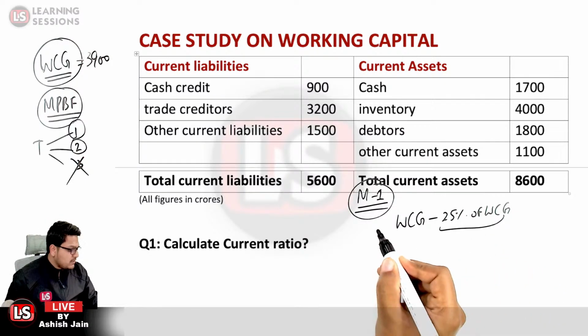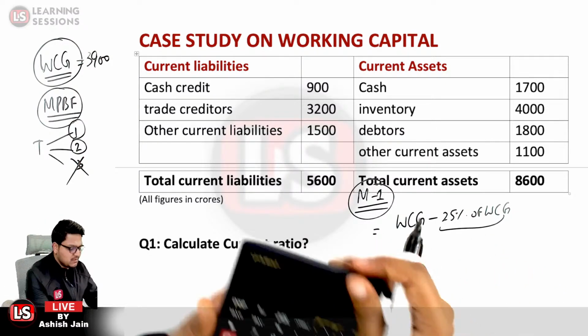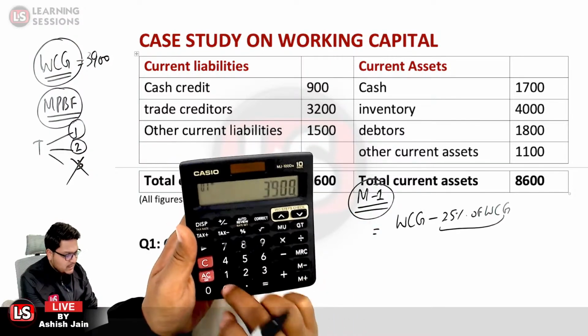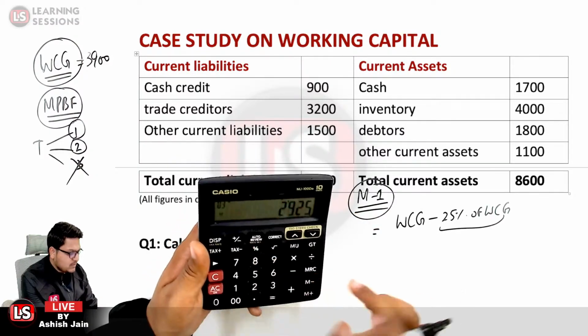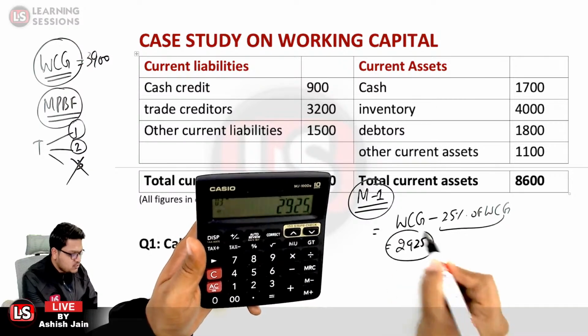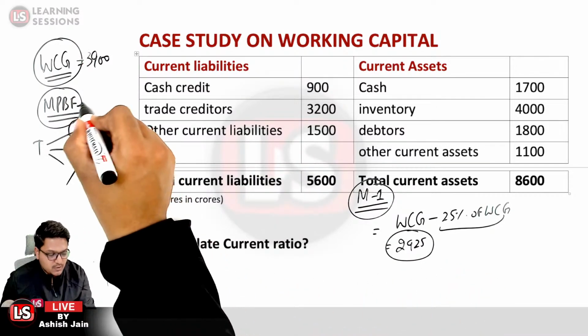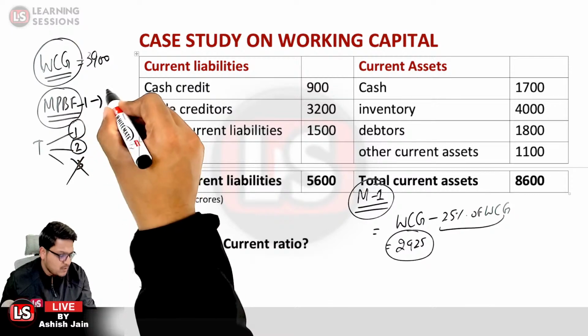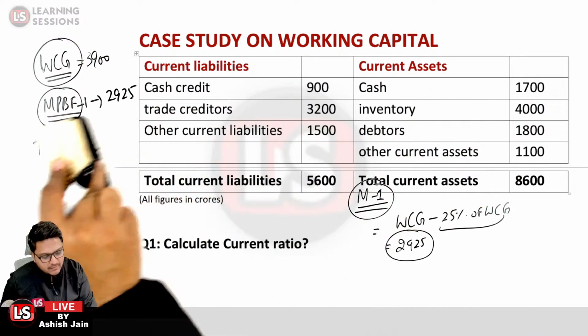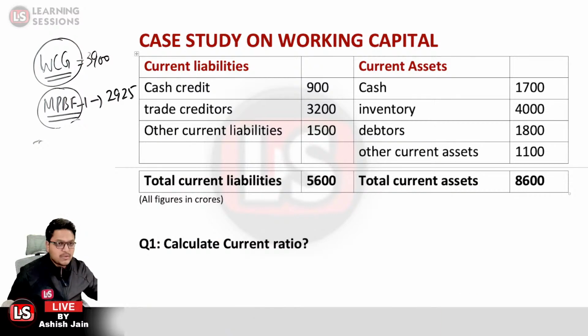Okay, so what will be the lending? It is 75% of the WCG, or we can simply say WCG, which we calculated to be 3,900, minus 25%. That will be the answer. So what is the amount which can be sanctioned maximally under method one? It is 2,925. So as per MPBF 1, the maximum amount which can be sanctioned is 2,925. Is that clear? Okay. Now let's move to the next question.